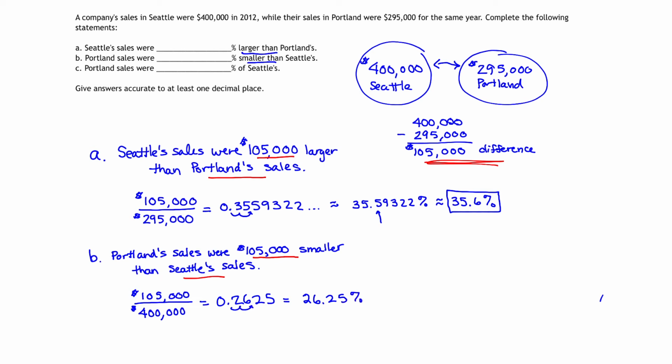And finally, rounding to the nearest tenth, we look at the number 2, which is in the tenths position. Next to it is a 5. 5 and bigger means we round up. So that tells me the final answer is 26.3%. Or in other words, I could state that Portland's sales were 26.3% smaller than Seattle's sales.